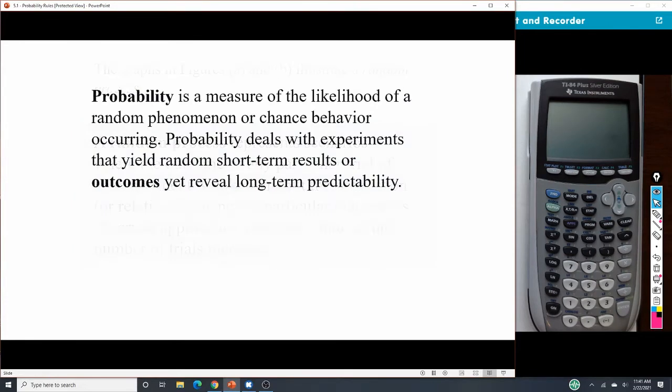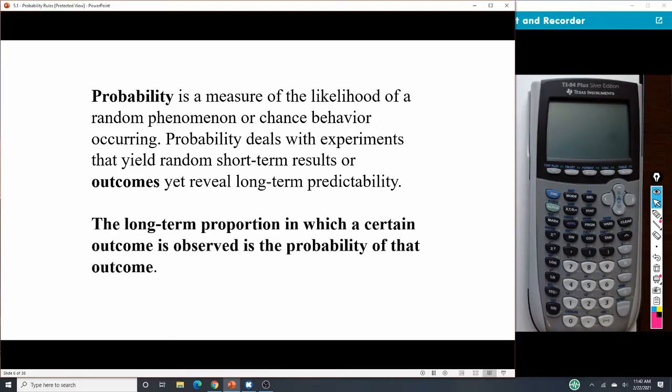Now the probability is the measure of the likelihood of a chance behavior occurring. And so we're going to be looking at short-term results and trying to see what they reveal about long-term predictability. That's what probability is all about.